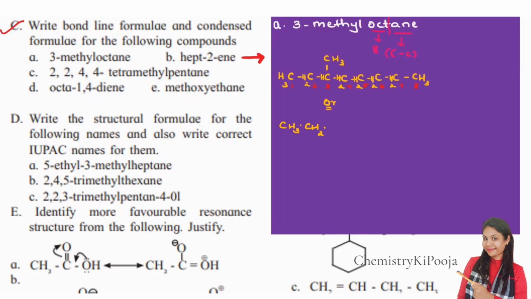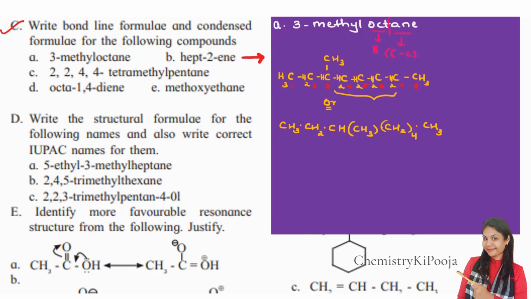Whatever is in the carbon chain, always remember, while writing the condensed form, you are going to write it down as it is. And the branching on the chain, we are going to write down in brackets. Your CH is bonded to CH3, so the CH3 which is present in the branch form will be written in the bracket. Clear? Then we have CH2 groups, the common group repeated 4 times. So I'm going to write CH2, then bracket 4. And then finally it is the CH3 group. So this is the condensed formula.